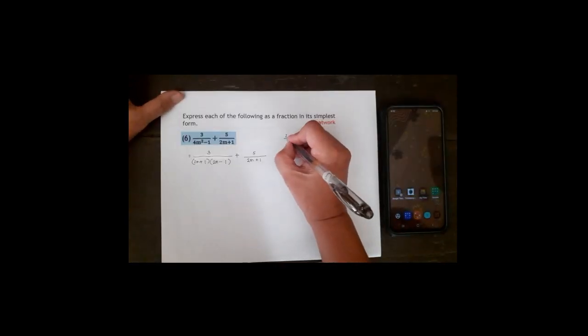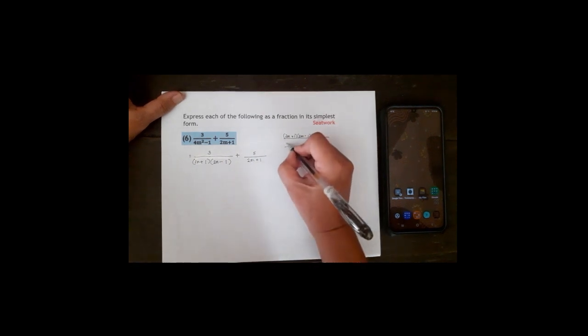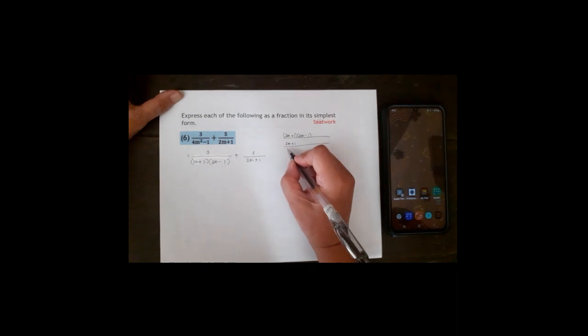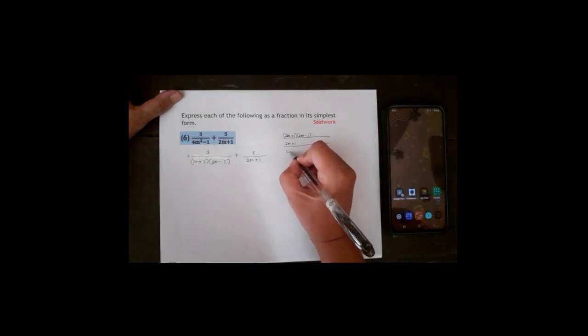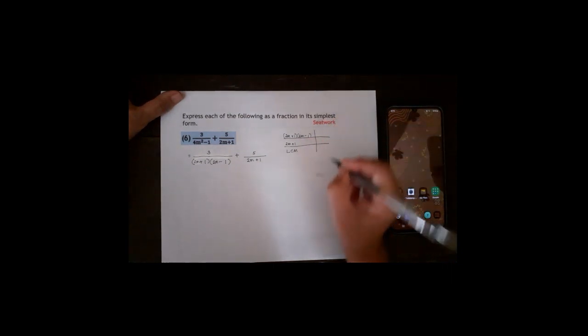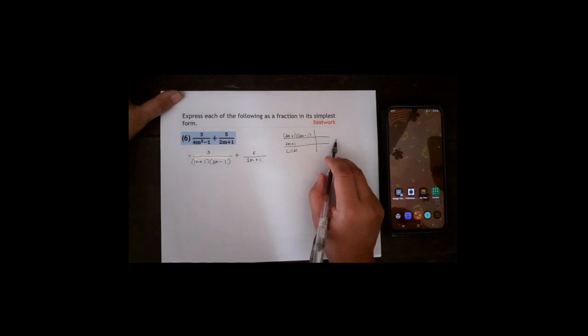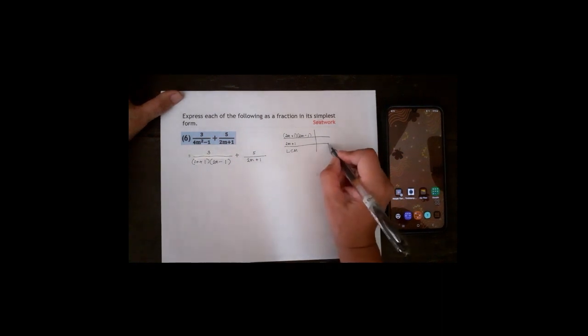First is 2m plus 1 and 2m minus 1. The second denominator is 2m plus 1. The row below your second row will be for your LCM. That will be the entries of your first column. To the right of the first column will be the factors of the denominators.